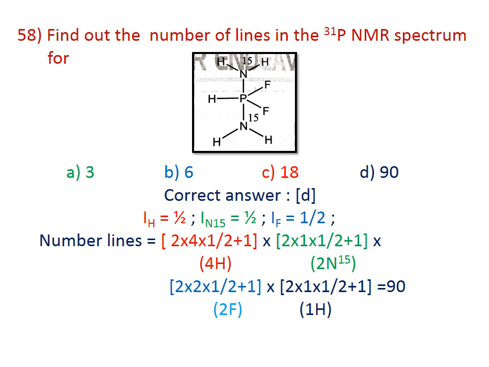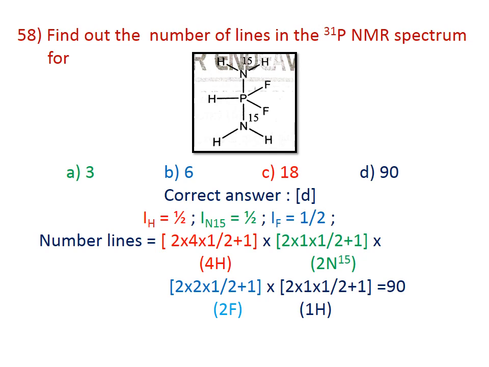You substitute these values. The number of lines will be equal to, first, there are 4 hydrogens, that is 2 into 4 into 1 by 2 plus 1. This is for 4 hydrogens.